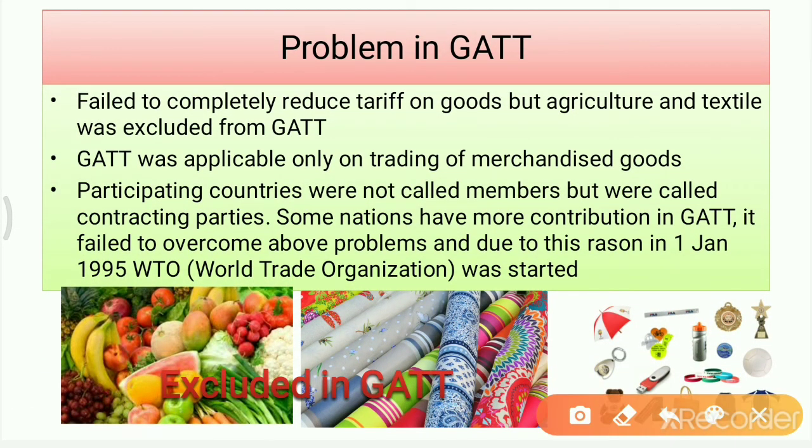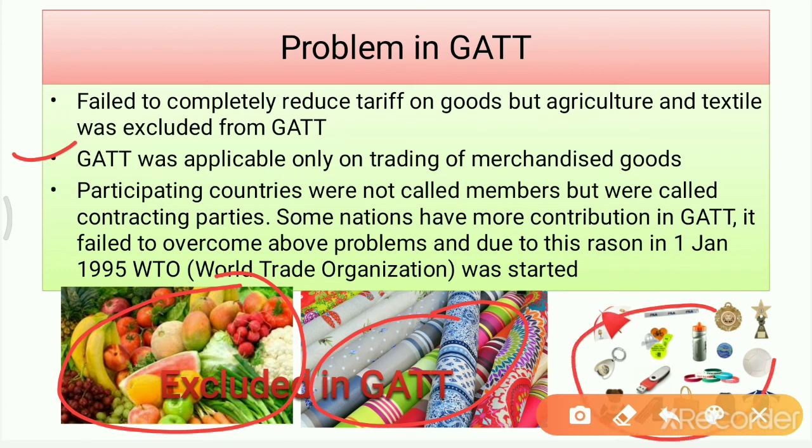What were the problems which arose in the GATT? In this slide, you might have observed that agriculture and textiles were excluded from the GATT. That's why the GATT failed. Another important thing is that GATT concentrated only on goods. Which goods? Those things are known as merchandise goods.